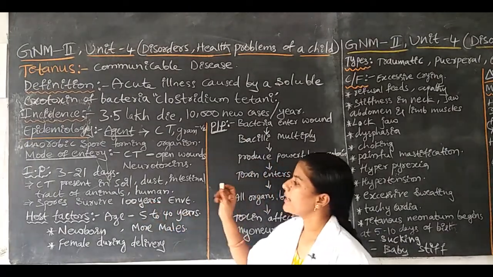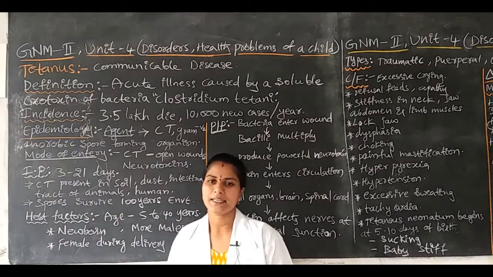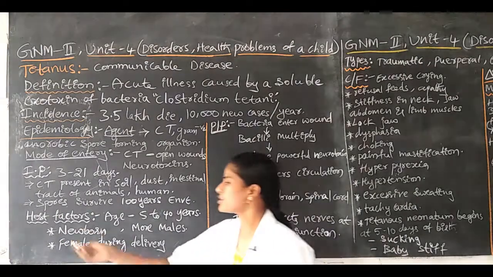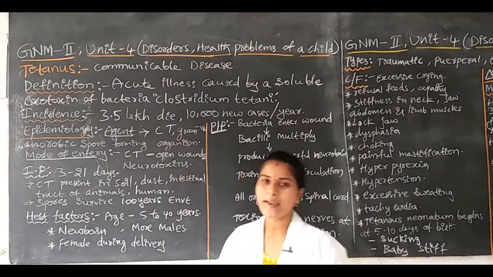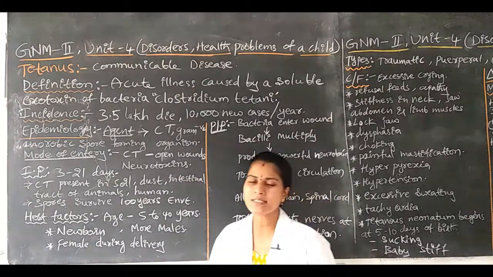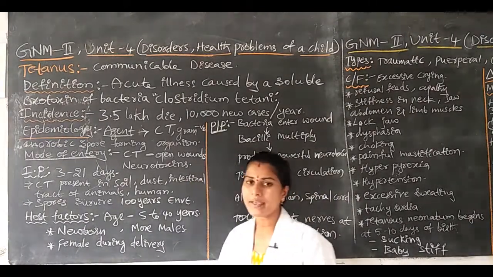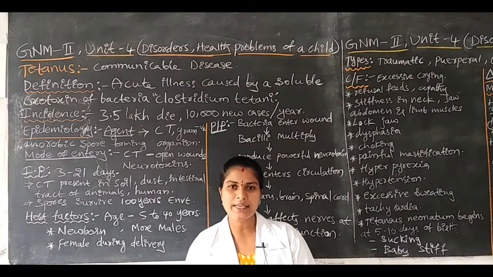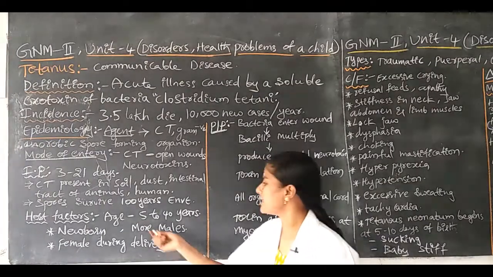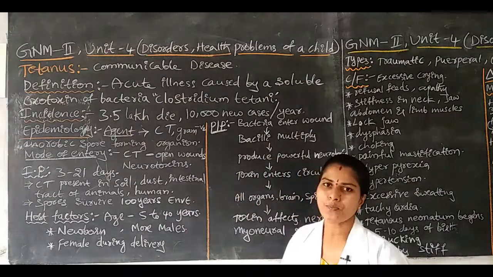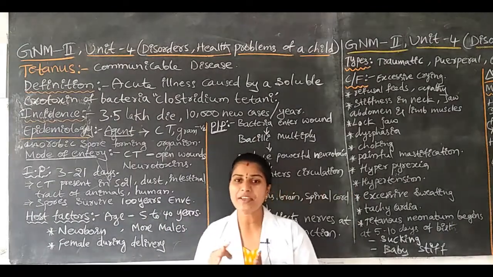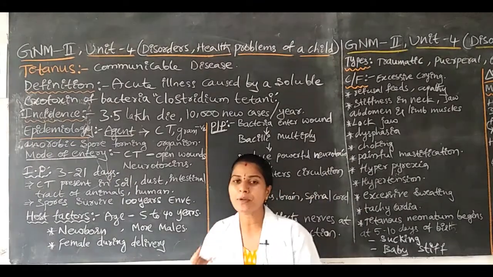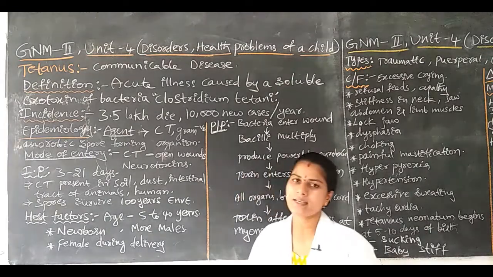Okay, this is regarding the incubation period of Clostridium tetani. Next, host factors. Here the host is nothing but human beings. Which age group is mainly prone to get this disease? Especially people from 5 to 40 years of age. Children from 5 years up to 40 years of age are affected by tetanus.